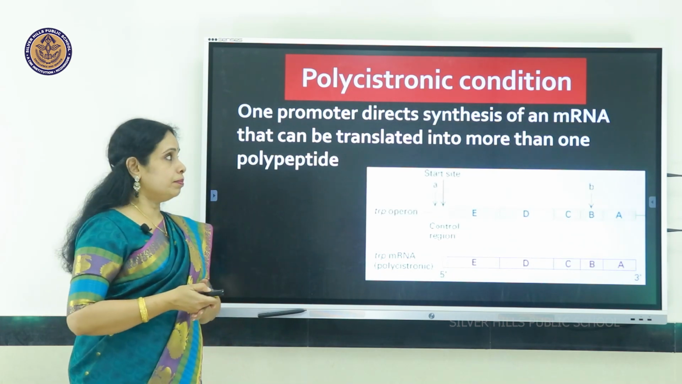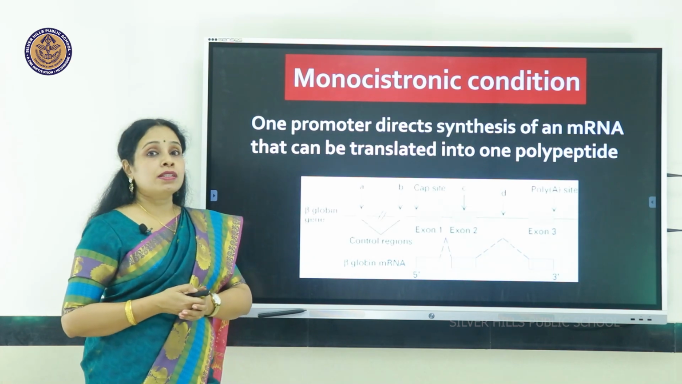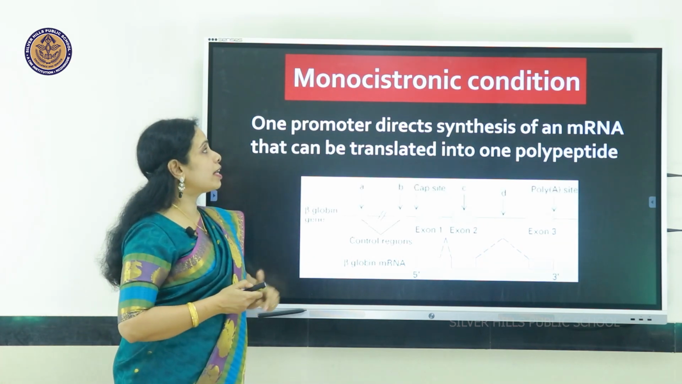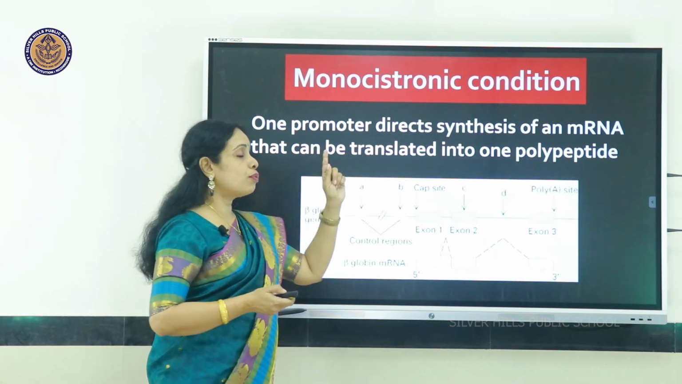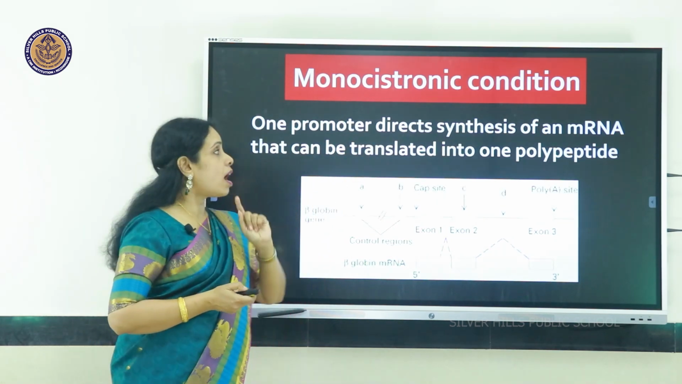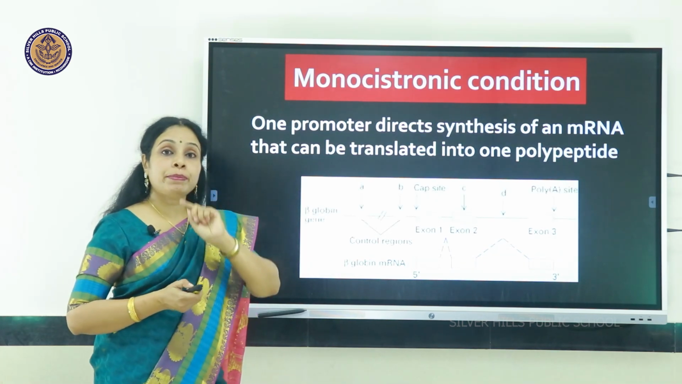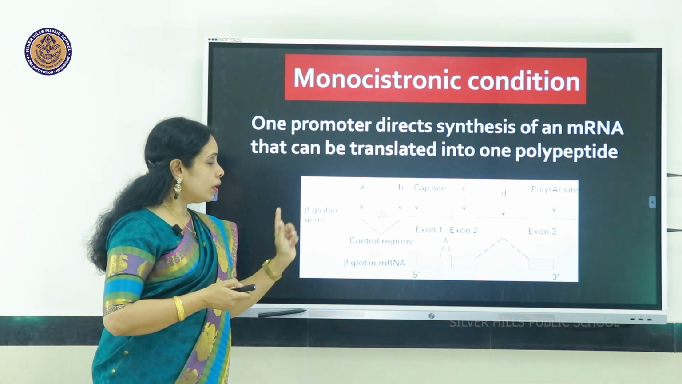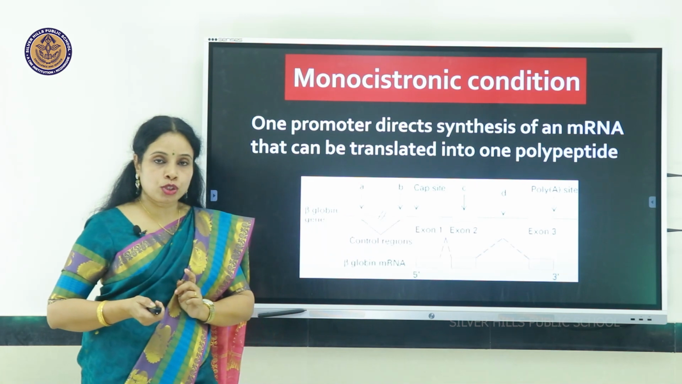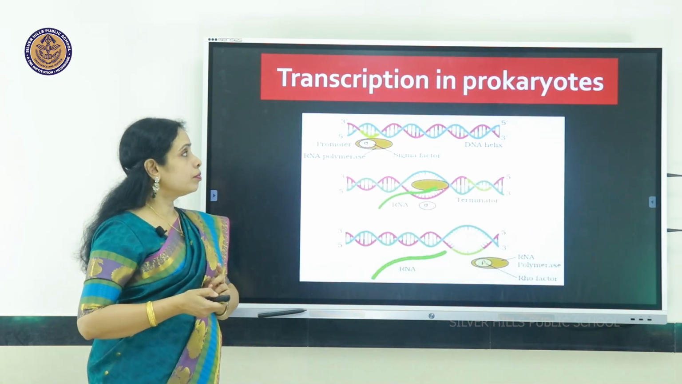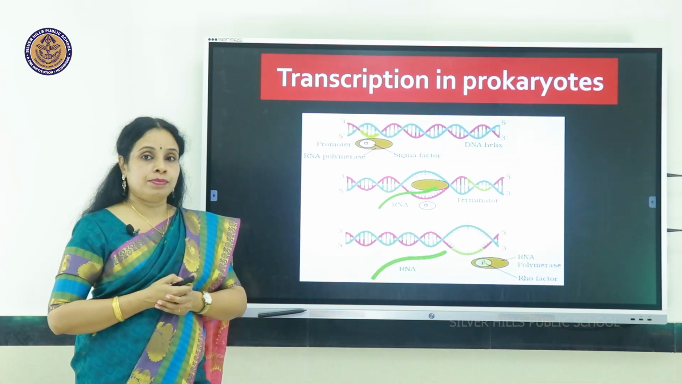tryptophan metabolism. But in eukaryotes, it is monocistronic condition, where one promoter directs the synthesis of only one mRNA that can be translated into one polypeptide. But you can see they are split genes. We will be coming to that, split genes. Before that, let us see transcription in prokaryotes.